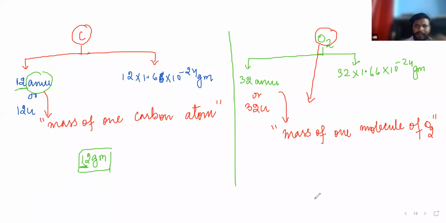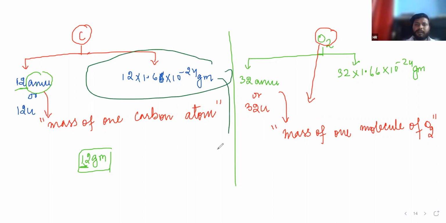So we know that the atom is very, very small. If we are talking about the mass of one atom, it will be around this. If you convert into gram for better understanding, multiplying 12 into 1.66 and 10 raised to the power minus 24 gives 0.000000 and then at the end some number that you will neglect.